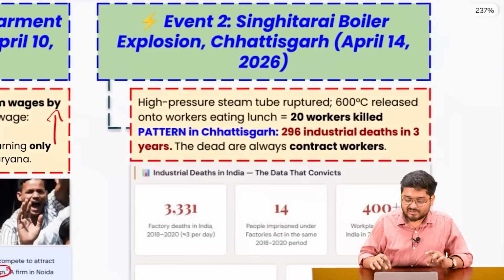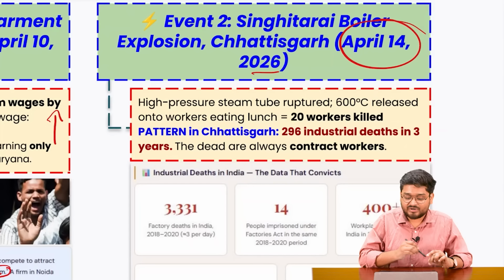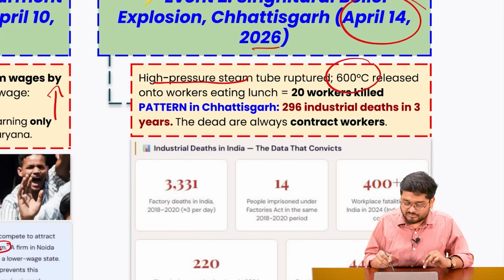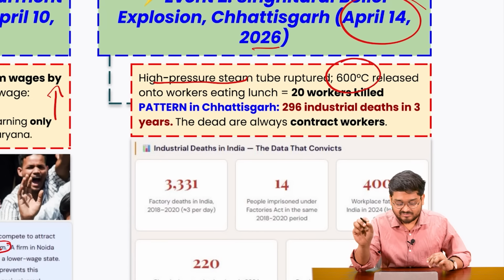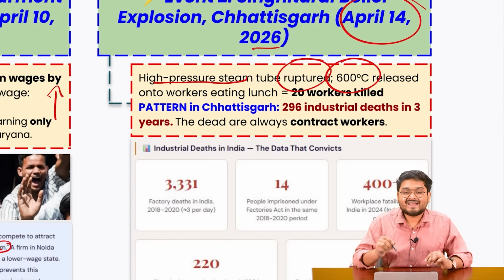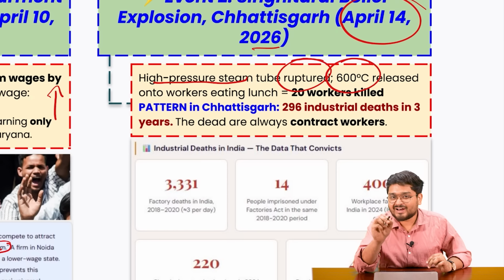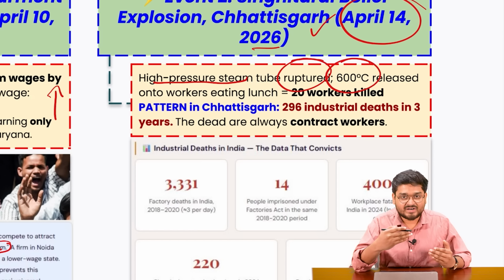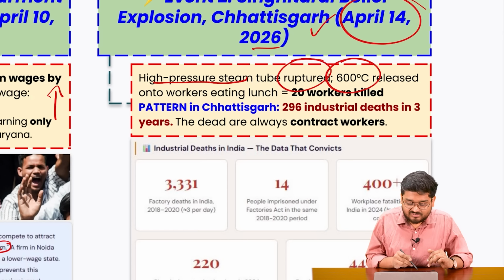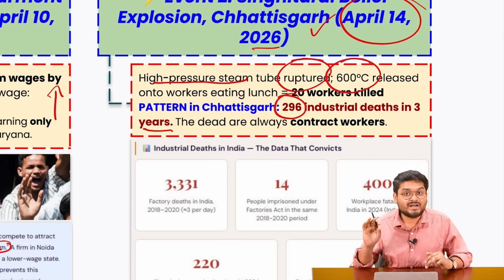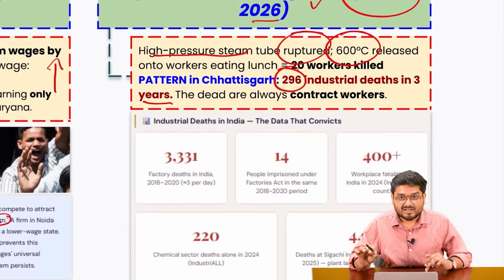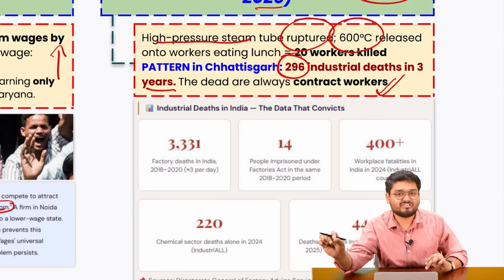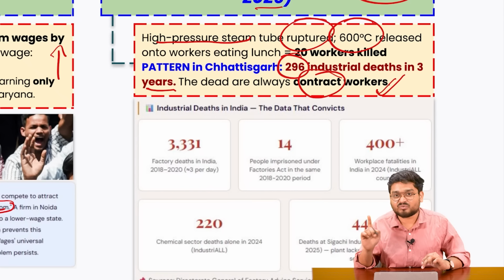Also, recently we have seen on April 14th, 2026, that a high pressure steam line, at more than 600 degrees Celsius, ruptured, killing 20 workers who were having lunch at this factory in Chhattisgarh. And that is not an isolated event in Chhattisgarh. In the last 3 years, there have been around 300 industrial deaths. And most of them, the workers sometimes do not even get proper full compensation, because they were only contract workers.